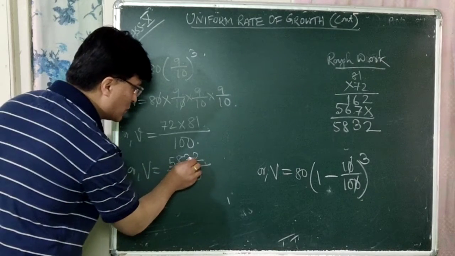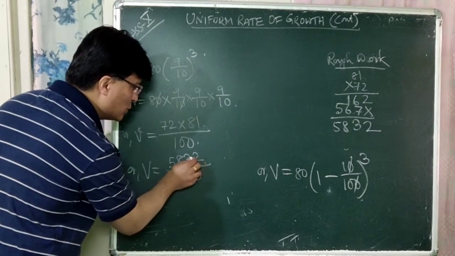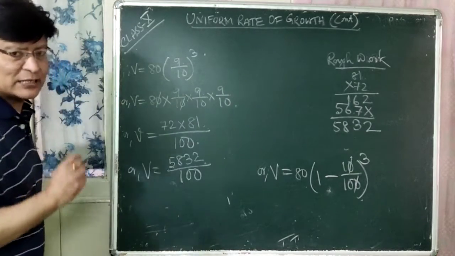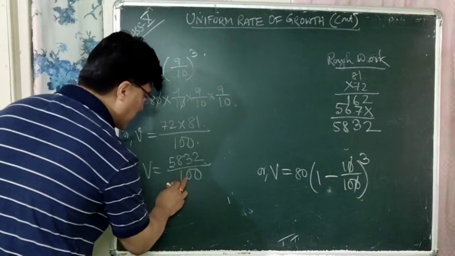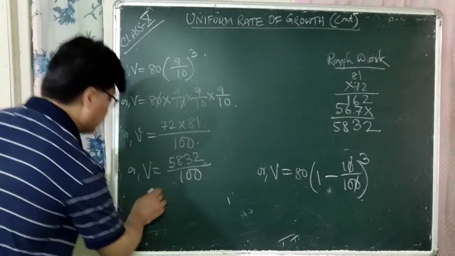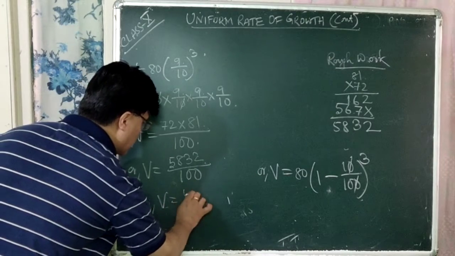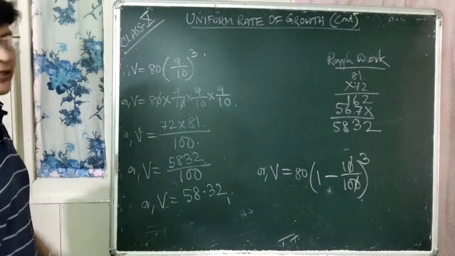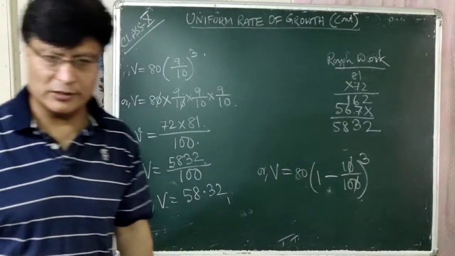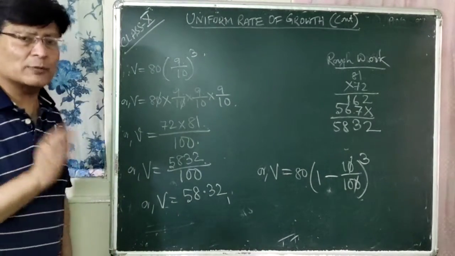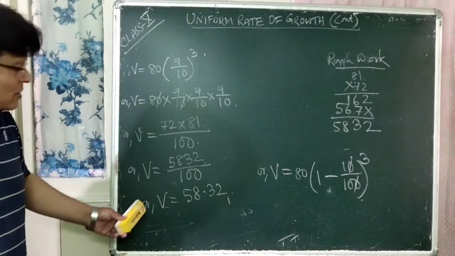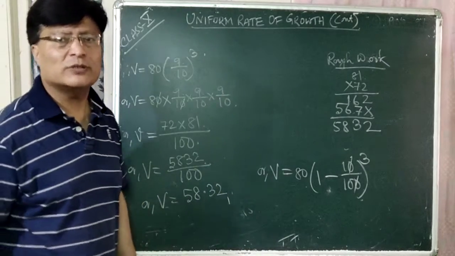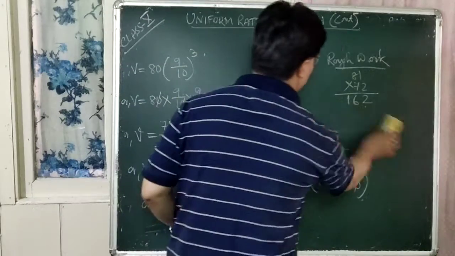That is, before these 2 and 3 you have to write down the decimal point because there are 2 zeros in the denominator. So our V is equal to 58.32. So this is the final value after how many years? 3 years. So what will be the weight of Saban Babu after 3 years? 58.32 kg. So write down the answer now.